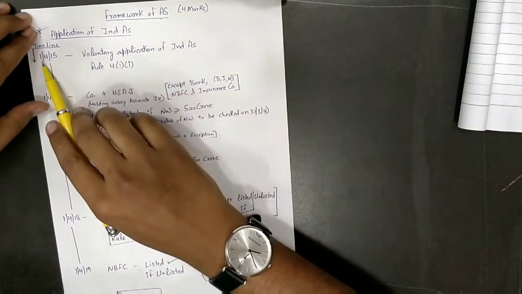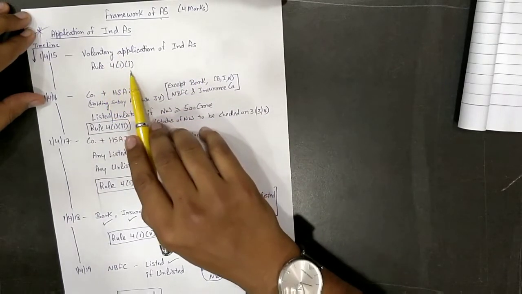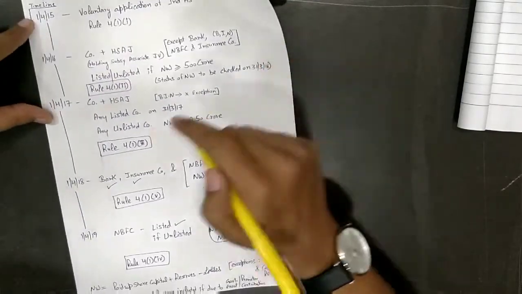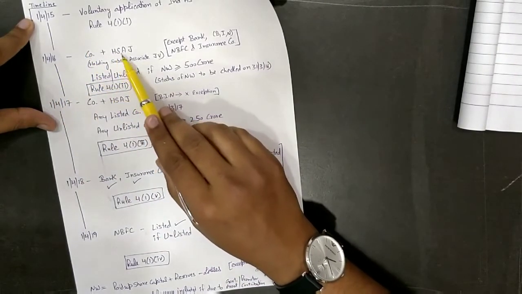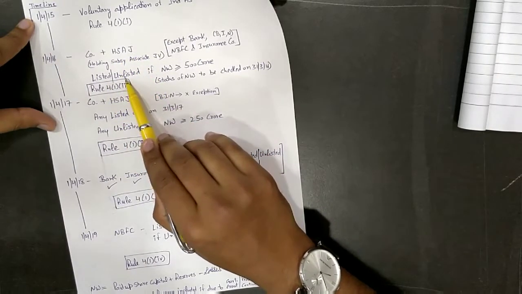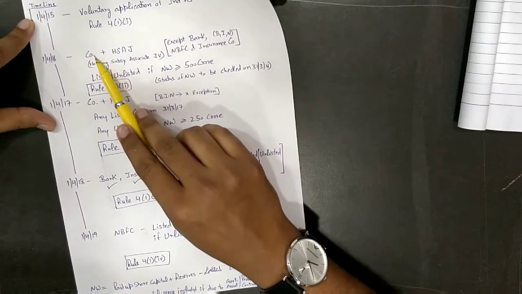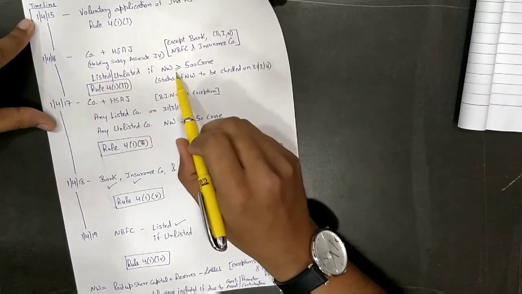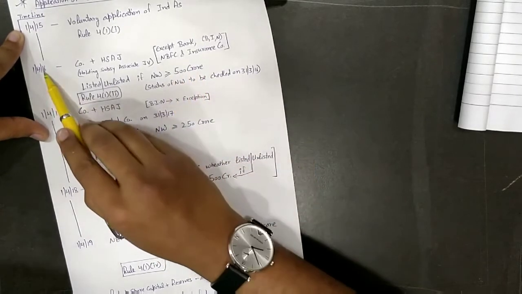Let's see. From 1.4.15, voluntary application of Ind AS, Rule 4. Rest of this thing, you may learn it, it depends on you. From 1.4.16, company, holding, subsidiary, associate and joint venture, whether it is listed or not listed, in both cases, if the net worth of that company or its holding, subsidiary, associate or joint venture is more than or equal to 500 crores, it will start applying Ind AS from 1.4.16.